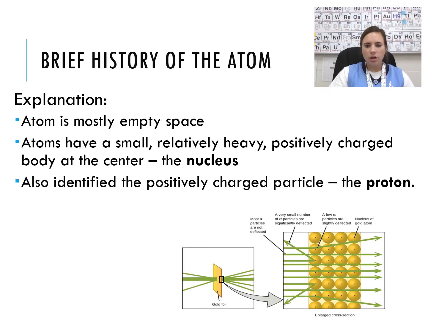So, in other words, an atom is mostly empty space. Most of his alpha particles went straight through the gold foil. But there's a small, heavy, dense, positively charged mass in the center, and that's the nucleus. And in that nucleus has to be something positive, because it was when the alpha particles hit it that they bounced backward. And so that is our proton.